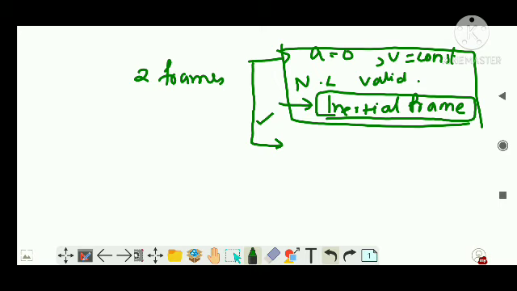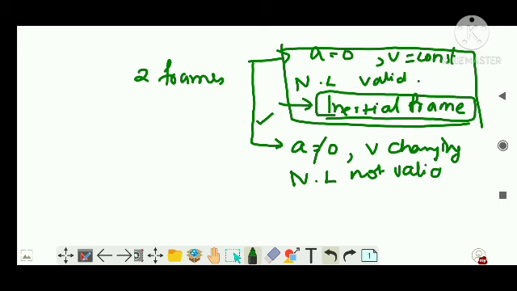Now what happens if the observer, the person who is watching, is also moving, and that too with different velocities? That means there can be a condition where the acceleration of the observer is not equal to zero, that is, his velocity is changing. That means here you cannot apply Newton's law. It is not valid.